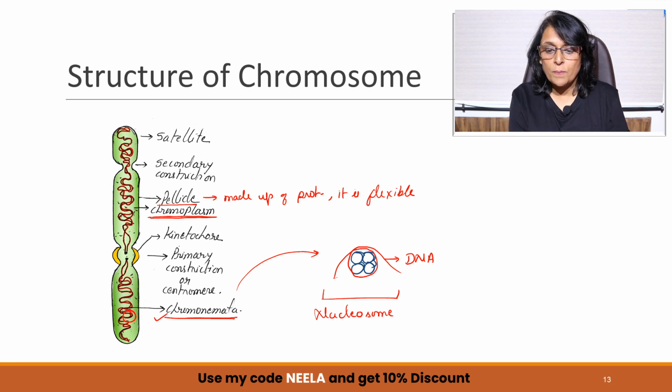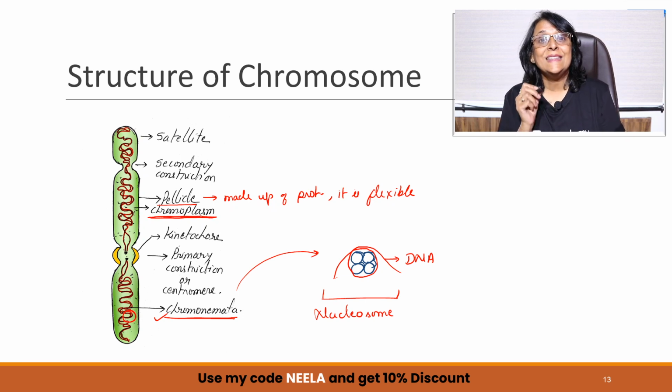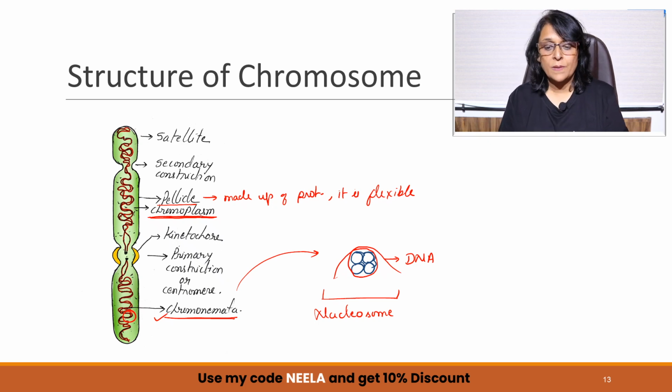So it is from this chromoplasm, when water is lost, then that thread-like chromatin fiber becomes thicker and we start seeing it as chromosome. So now you know from where the water is lost. It is from the chromoplasm. So one is chromonemata. We now know where our DNA is located. We know where this water is lost from.